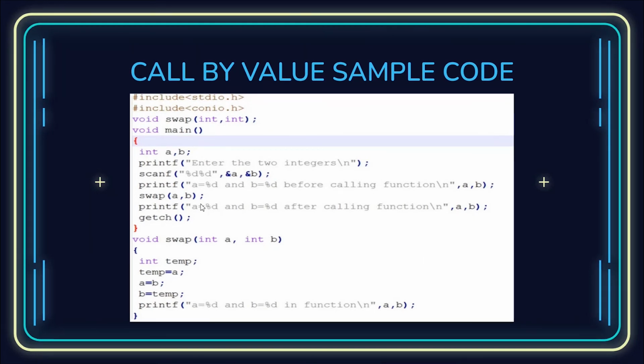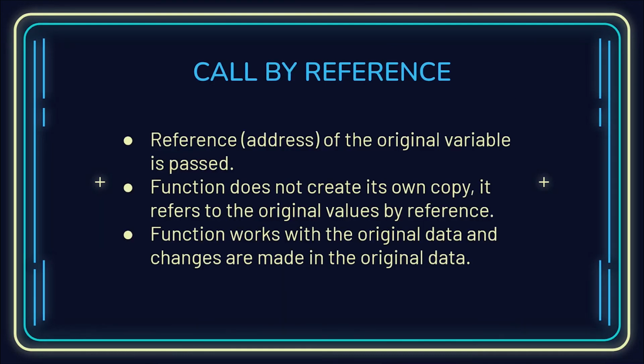Yeah, so this line, swap(a, b), is basically calling the function, and we are just passing arguments like a, b, as you have seen in the definition. Here also there is int a, int b. This is a traditional example, which was call by value in the previous examples as well. So you are quite familiar with call by value, but now look at the other category, which is call by reference.